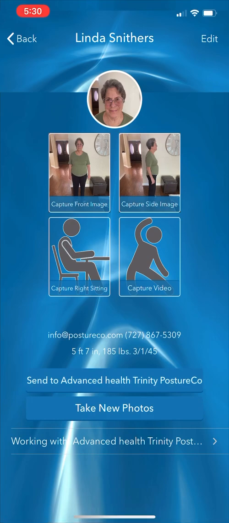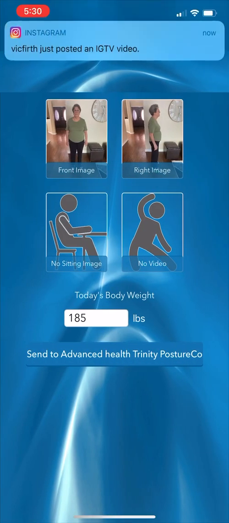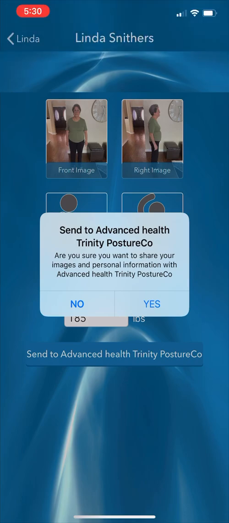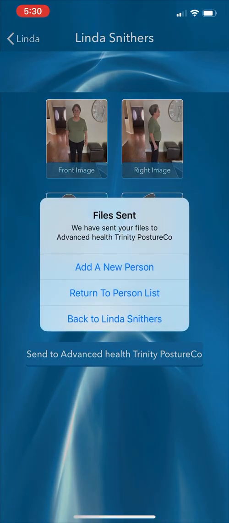Now, at this point in time, all we would have to do is hit send and validate the information and send. And so now those files are going to be sent to the practitioner that was linked. In this case, it was Advanced Health Trinity. Now, once that goes through, you can add another exam, create a new person.